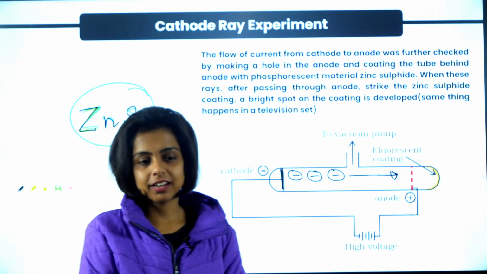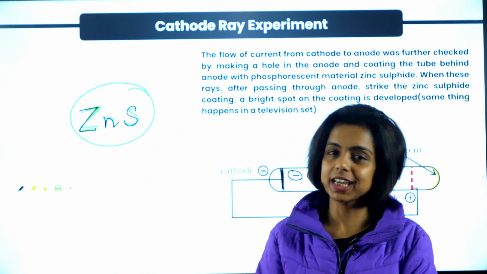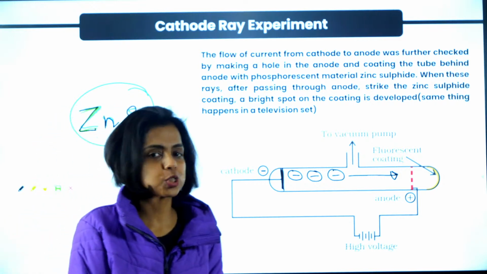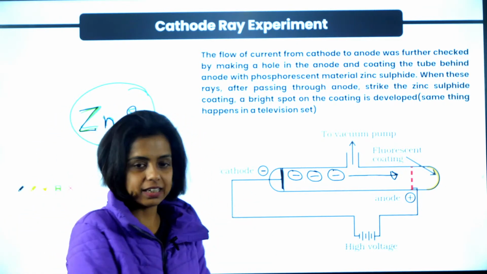So then, beyond this point, J.J. Thomson took over this cathode ray experiment and he explored so many unknown facts about atoms and these negative particles.